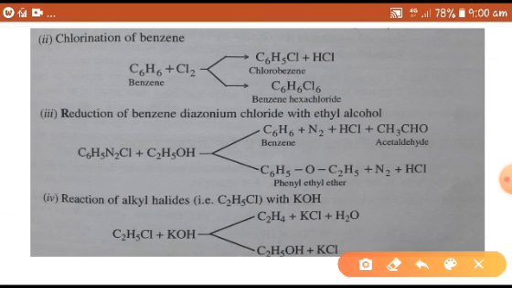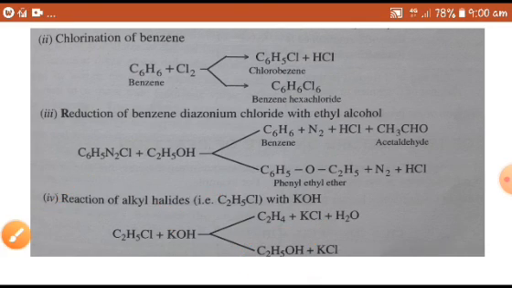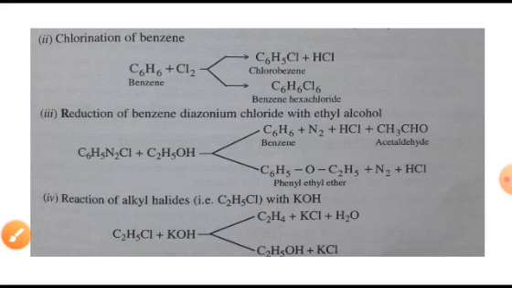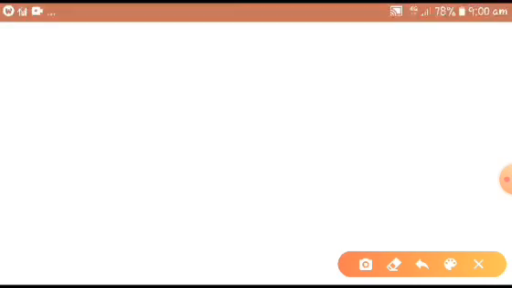So if you take this fourth reaction, if aqueous KOH is used, then ethyl alcohol is the major product. We are just rearranging the reaction conditions, and if you use alcoholic KOH, ethene is the main product.